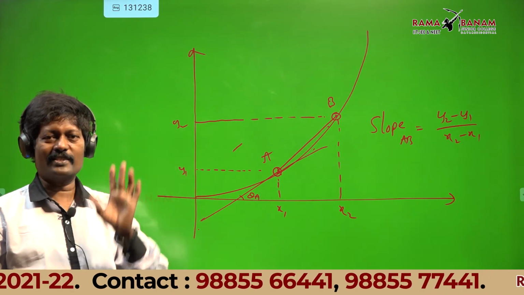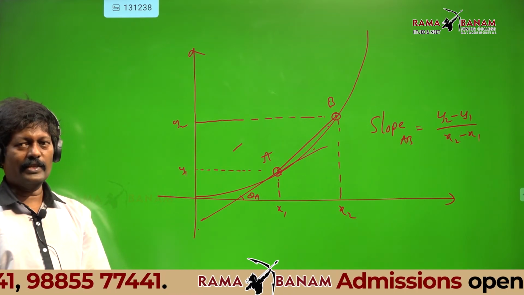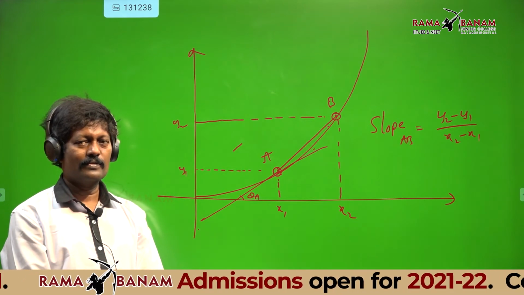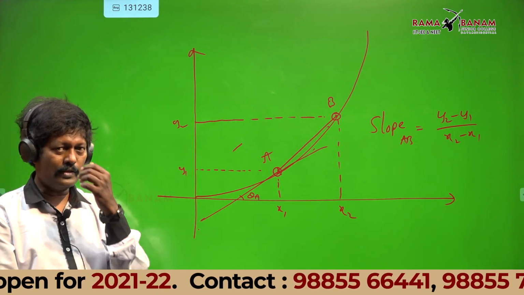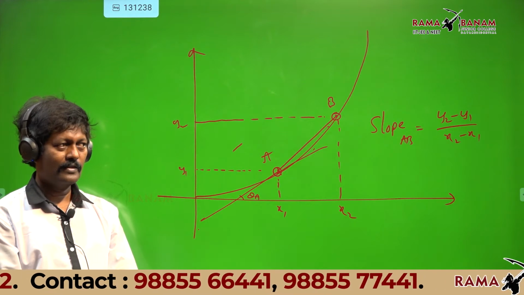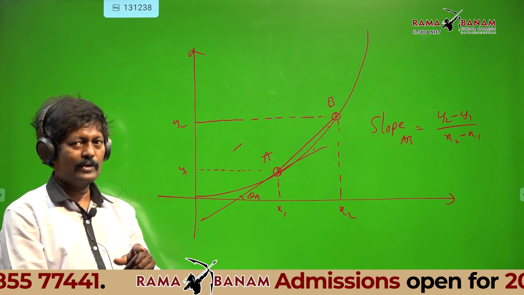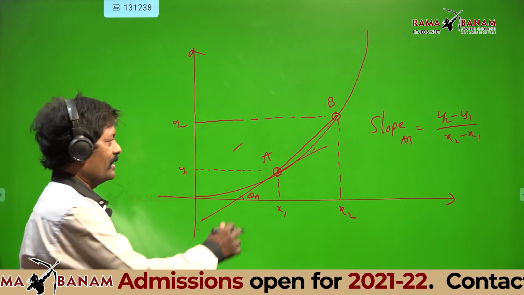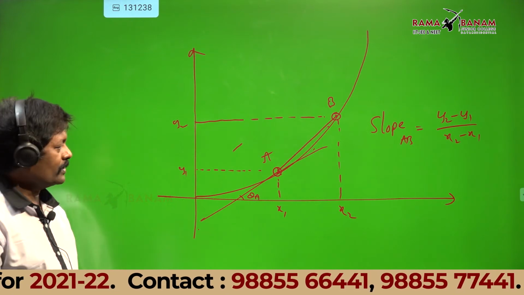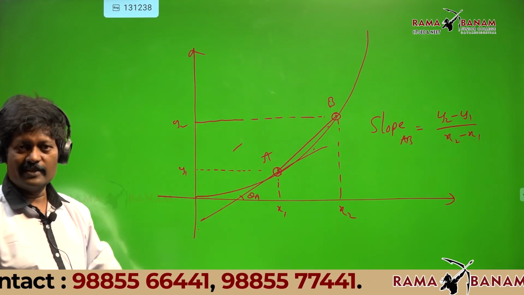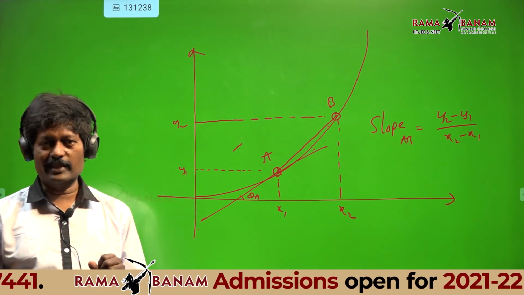Can anyone repeat what I said? As B comes closer and closer to A, the slope of the line AB becomes equal to the slope of the tangent at A. There only the calculus part actually comes in. That is the important point.